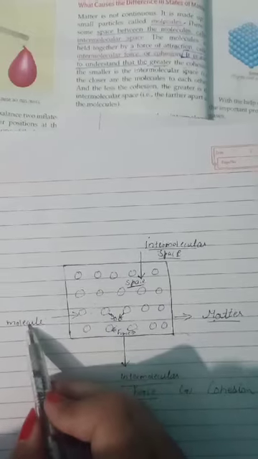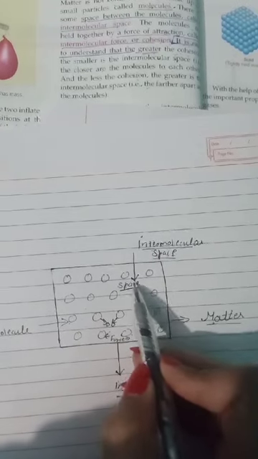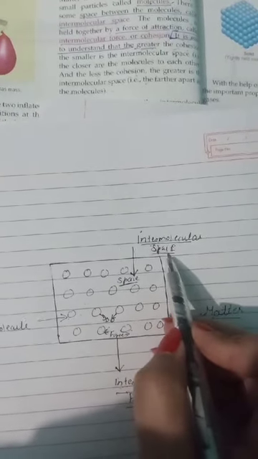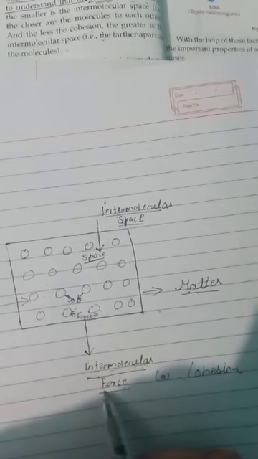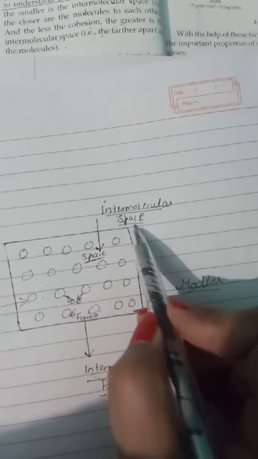I repeat again, every matter is composed of small particles. These small particles are called molecules. In between these molecules there is vacant space. This space is called as intermolecular space. These small molecules hold with each other through attractive forces. These forces are called as intermolecular forces or cohesion. Intermolecular forces, if they are greater, then intermolecular spaces are smaller.